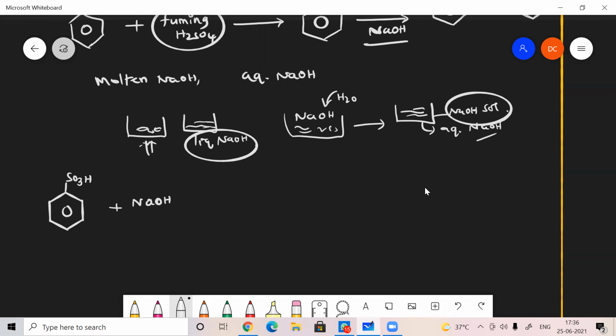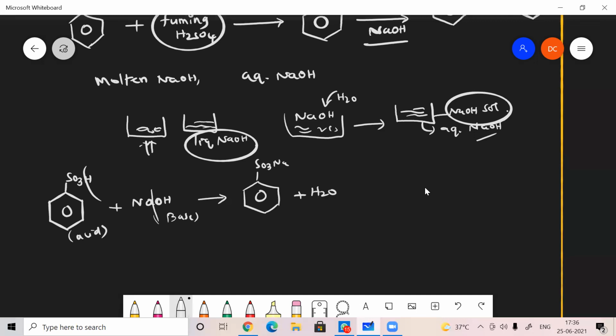Here it is a base, here it is an acid, so it will form a salt, SO3Na, with the evolution of a water molecule.